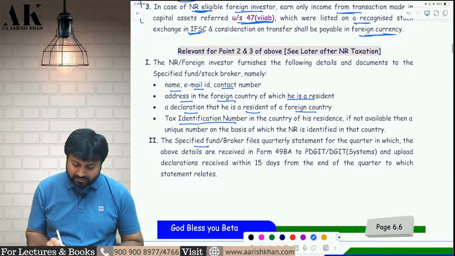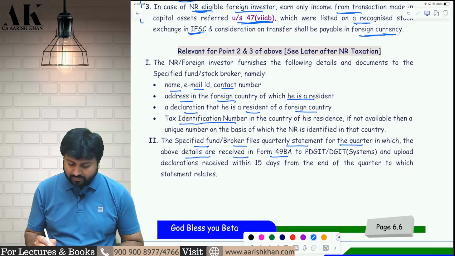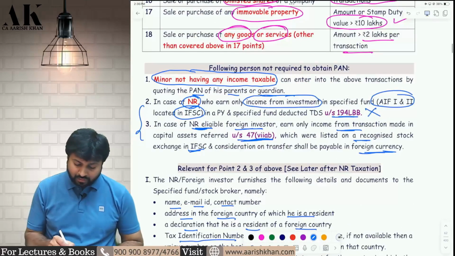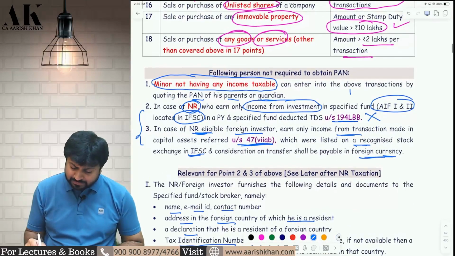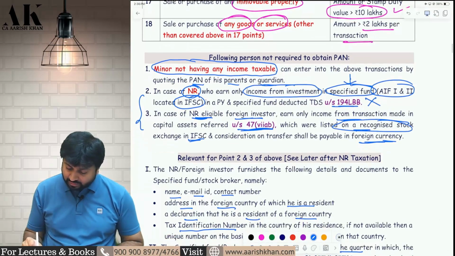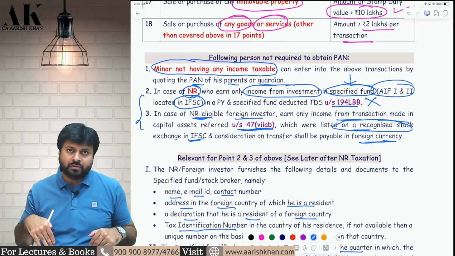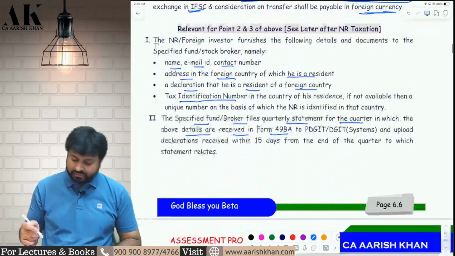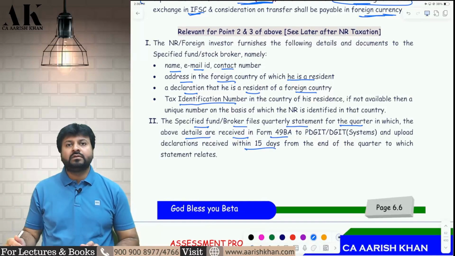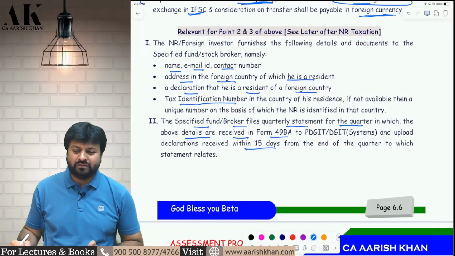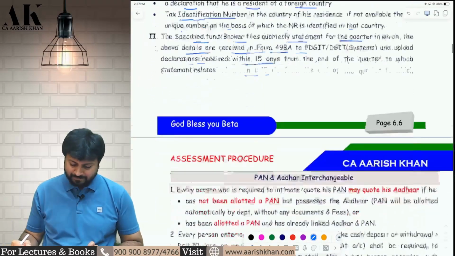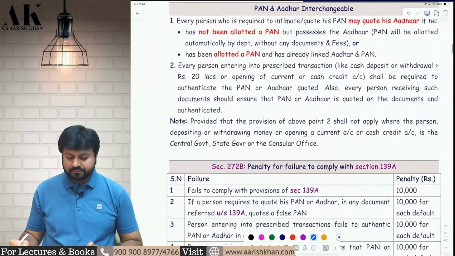Similarly, the broker, the specified fund of the broker, should quarterly file the statement for the quarter in which the above details are received, in Form 49B. So now the broker, and the specified fund, has to file a what? Quarterly statement. And the broker in the listed stock exchange also has to file a statement that these are the people who have invested in our stock exchange, and they have to do this within the prescribed time mentioned over here. So these are very procedural, not very important for examination according to me. Now coming to the next point. What is the next point?